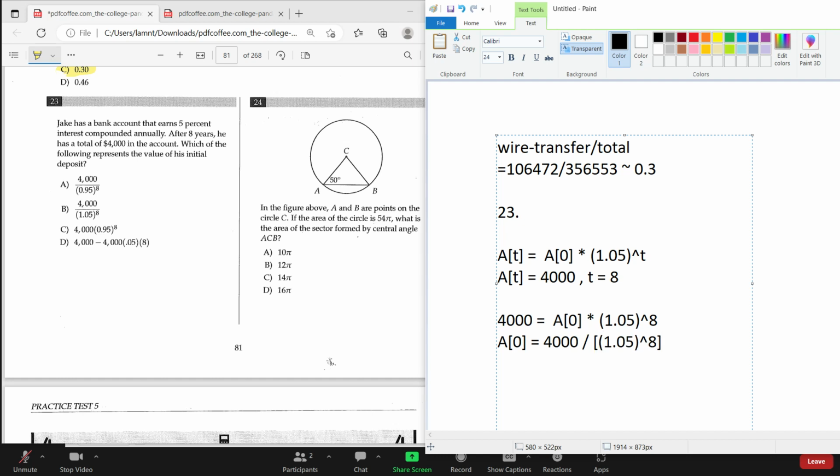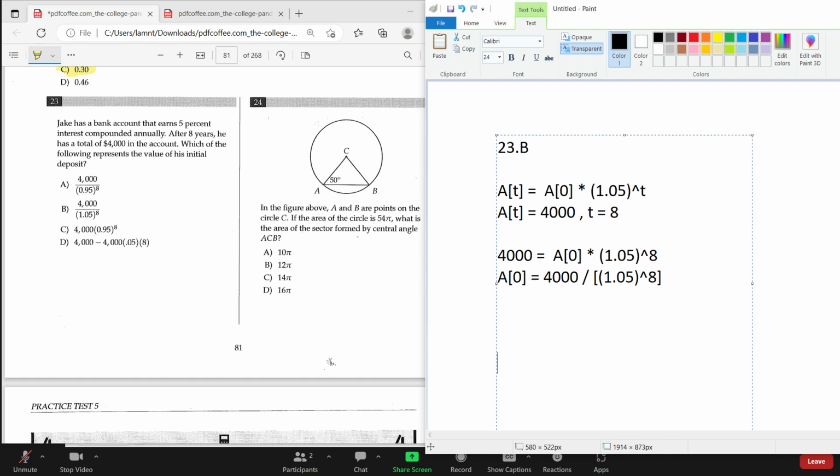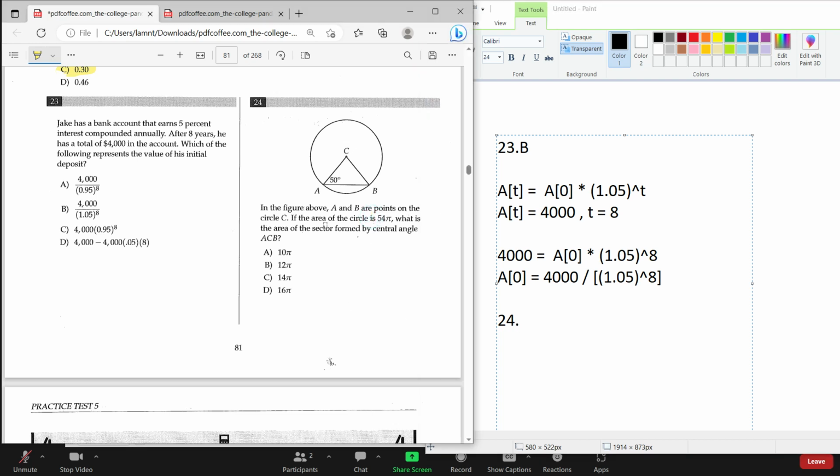So this term corresponds to answer B, right? Okay, so I think it's B, and let's just move to number 24. Okay, for the number 24 answers, we have A and B here.